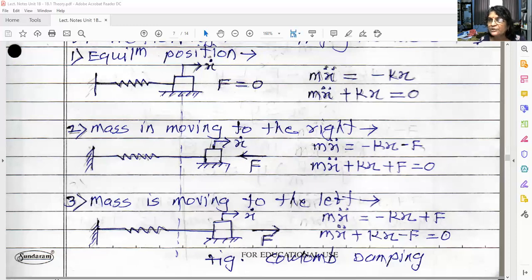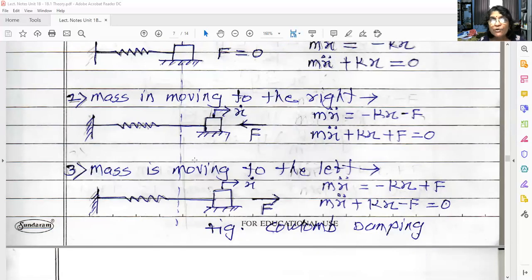So apply Newton's second law of motion. Inertia force is equal to summation of all the forces. Say right side direction, I have considered the positive. So mx double dot is equal to minus kx minus f, because these two forces are acting towards left. If you bring this to the left hand side, what is the equation? Mx double dot plus kx plus f is equal to 0. What is f? Frictional force.